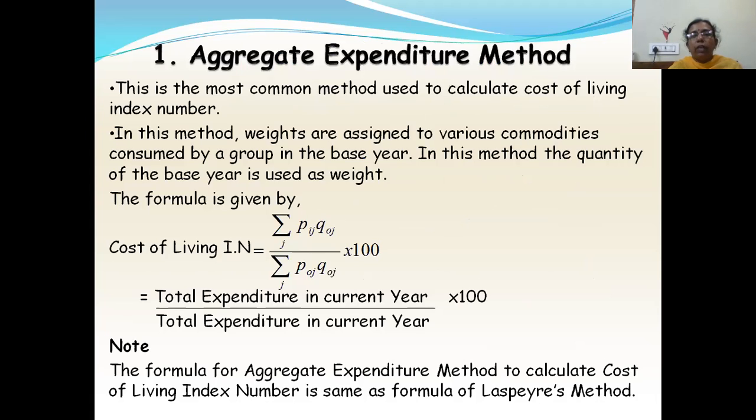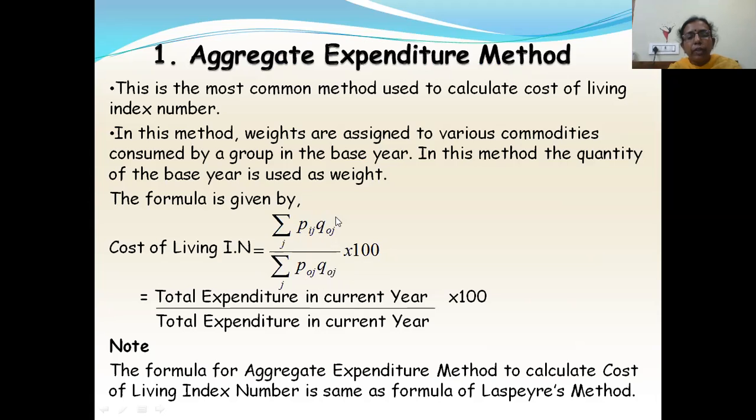Here in this method, weights are assigned to various commodities consumed by a group in the base year. So the quantity of the base year is used as weight. The cost of living index number is summation P1j Q0j by summation P0j Q0j into 100. This is nothing but Laspeyres' index number only.